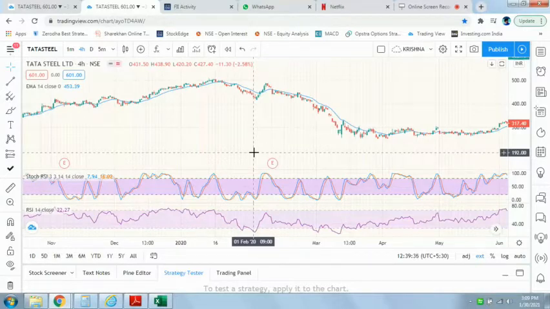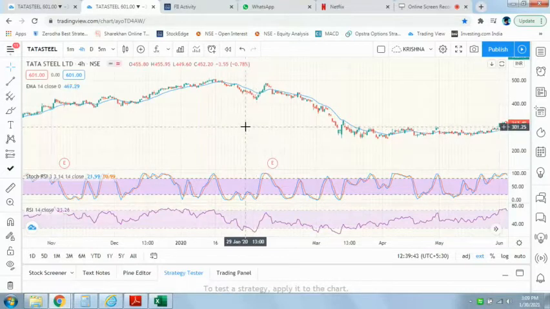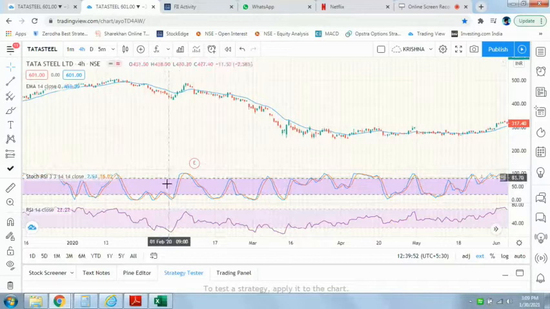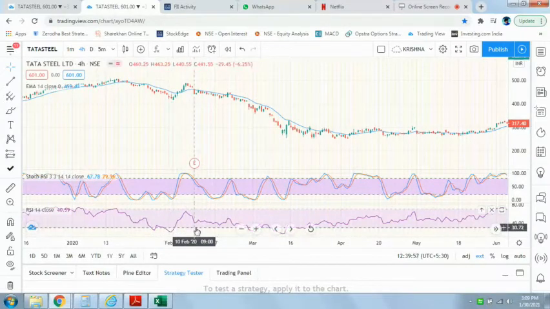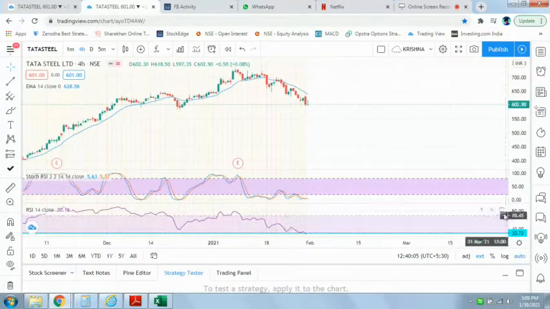So you need to pick the RSI. Whenever there is a trend reversal in the RSI, you need to identify those points and you just draw a line. So this will give you an indication. Whenever the stock RSI hits this line, then we can expect some trend reversal. So for that you need to wait until there is some trend reversal. Okay, so this is the next indicator.